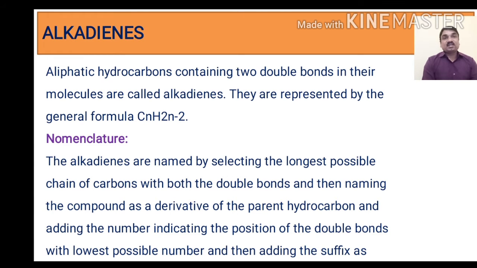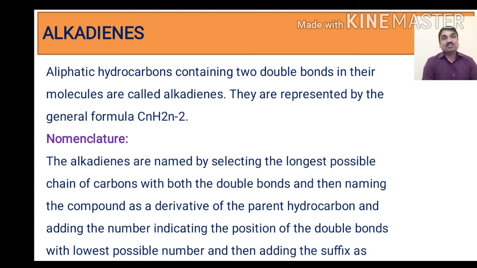They are represented by the general formula CnH2n-2. These compounds have great importance in the synthesis of cyclic compounds.